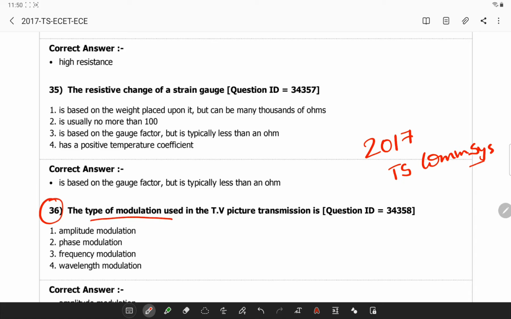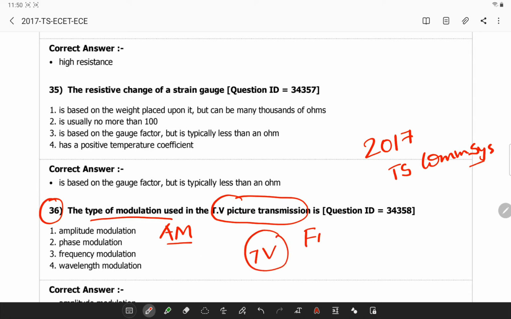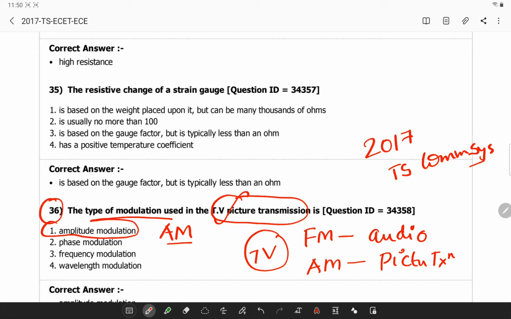The type of modulation used in TV picture transmission uses amplitude modulation. During TV transmission, frequency modulation is used for audio transmission, whereas amplitude modulation is used for picture transmission. So here the question is picture transmission, so the answer is amplitude modulation.